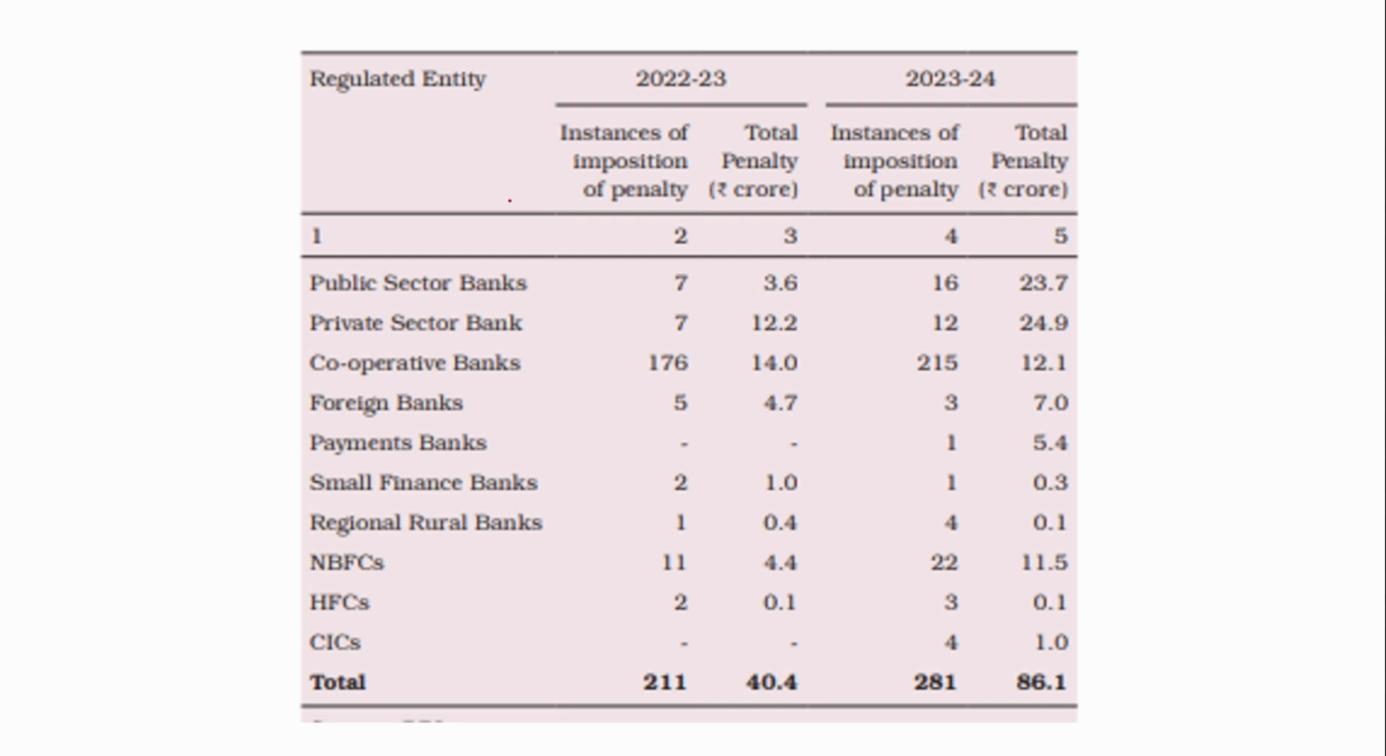So this is the penalty. The total penalty that was imposed on the banks has doubled compared to the previous year. In the previous year, financial year 23, it was 40 crores, but in financial year 24 it has increased to 86.1 crore. This is an important number. Remember, it is 86.1 crore. It has more than doubled compared to the previous financial year.